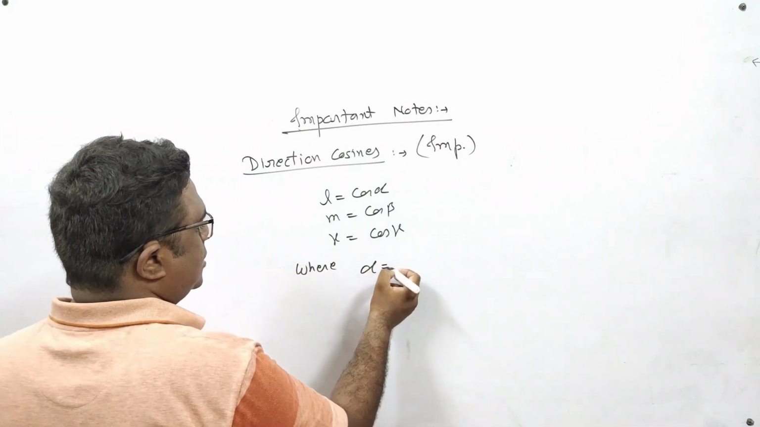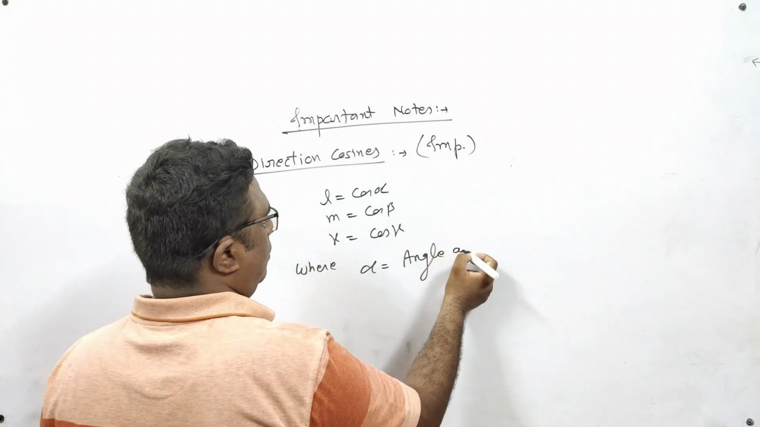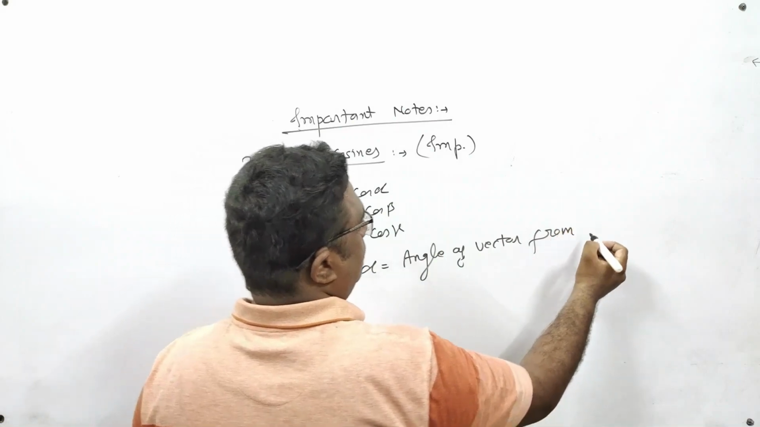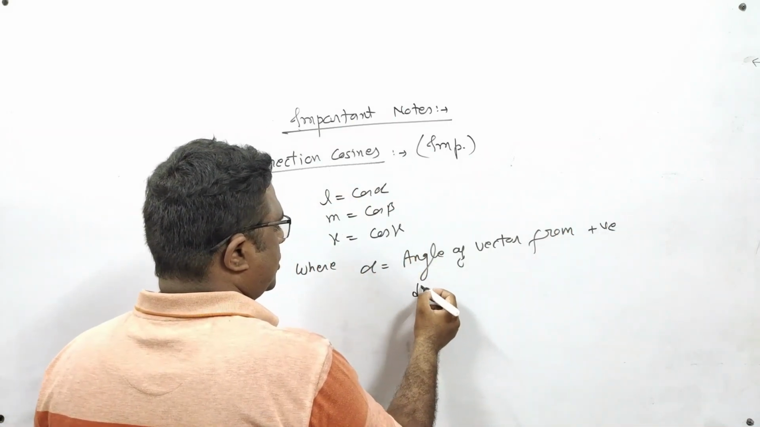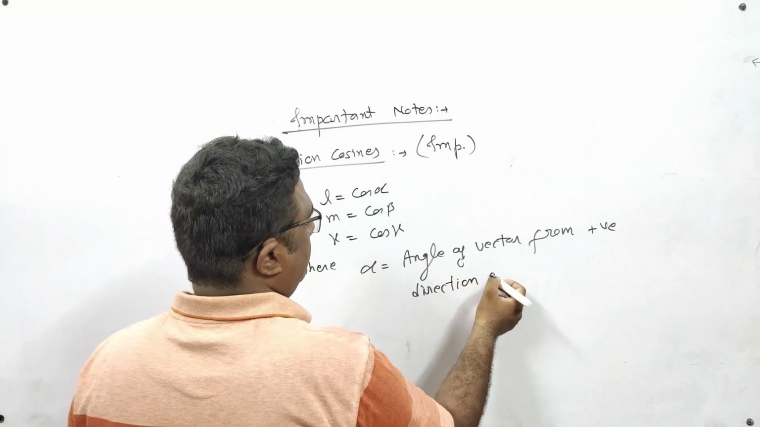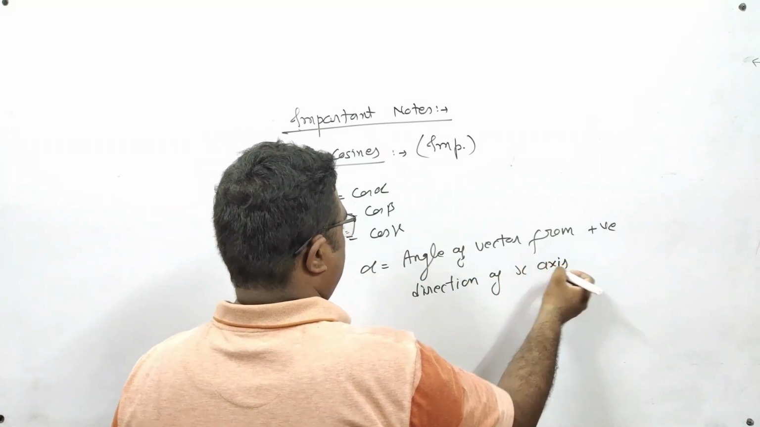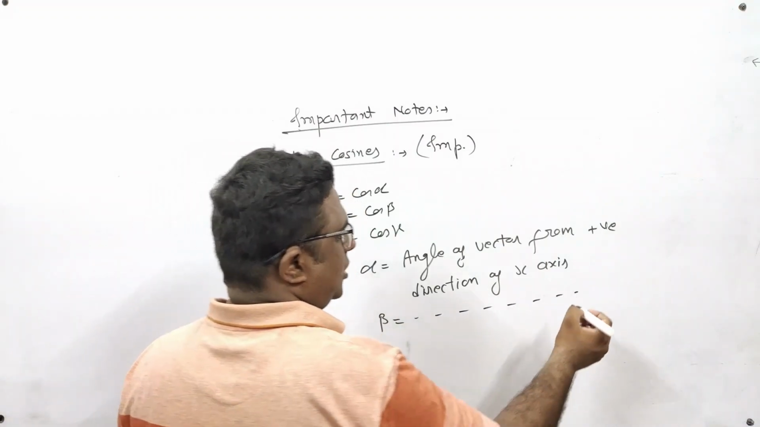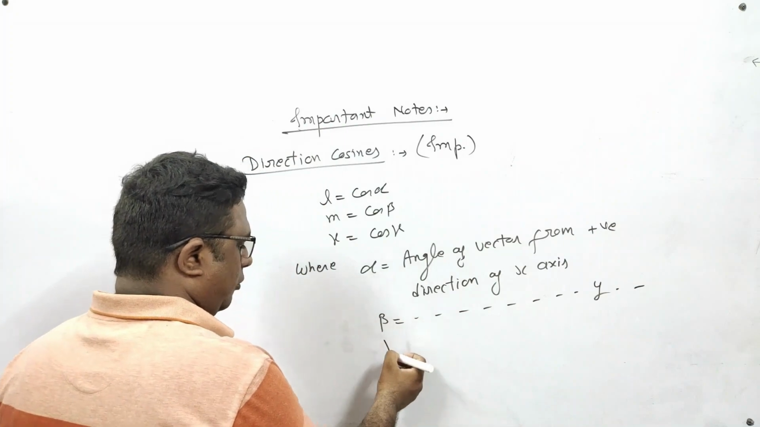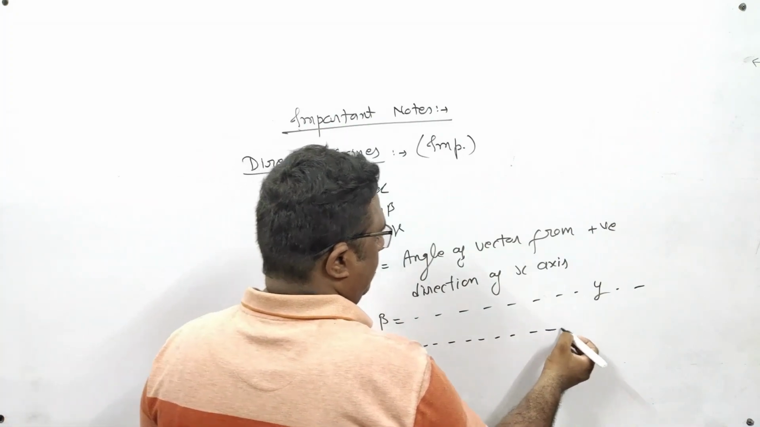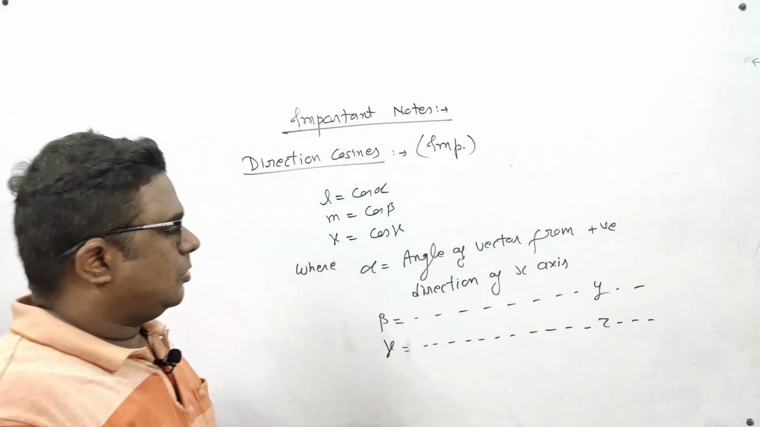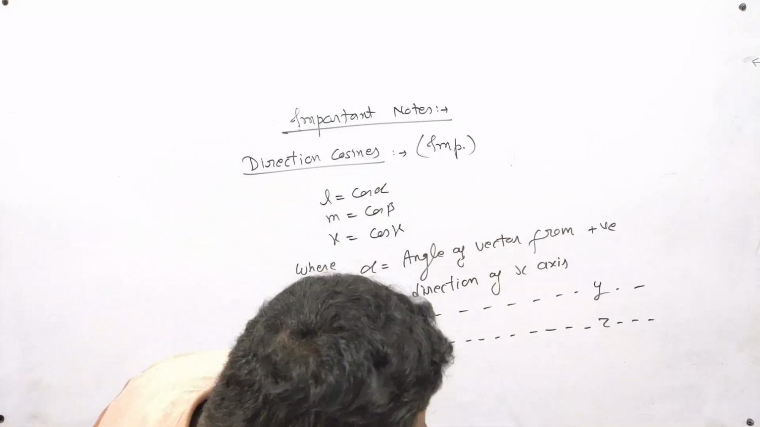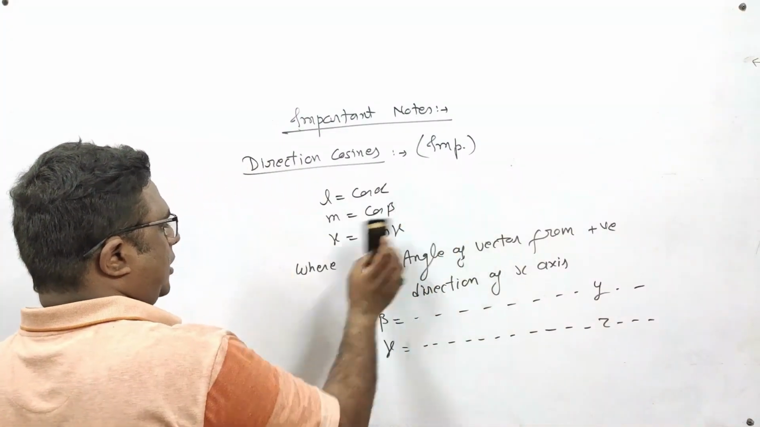Alpha is equal to angle of vector from positive direction of x-axis. In the same way, what is beta? Beta is the angle of vector from positive direction of y-axis. And what is gamma? Angle of the vector from positive direction of z-axis. So direction cosines L, M, N are defined in this way. Now there are some important facts about direction cosines.